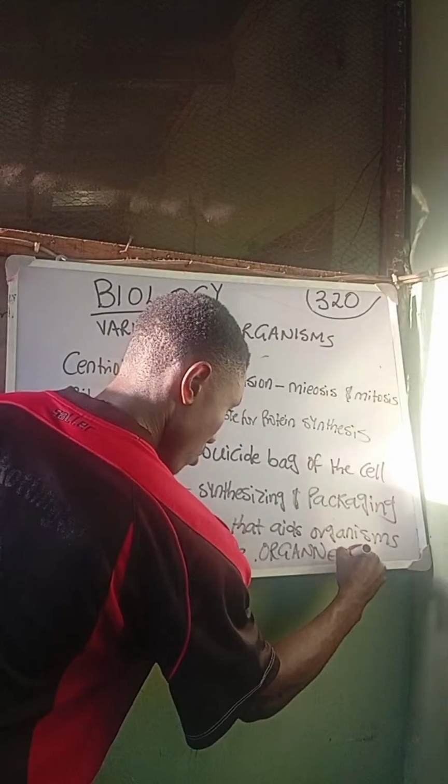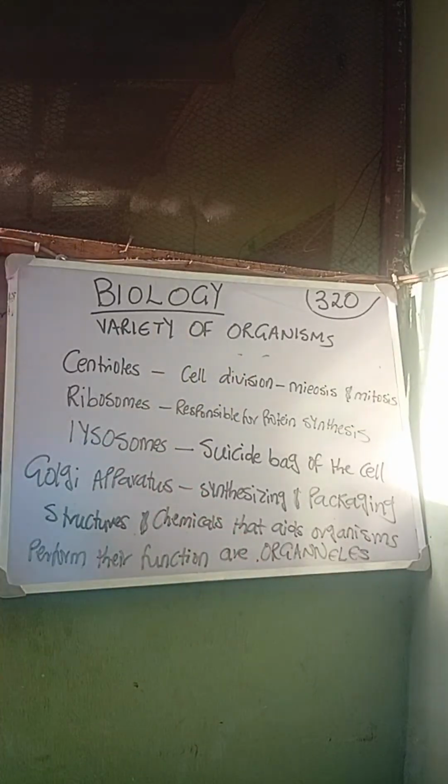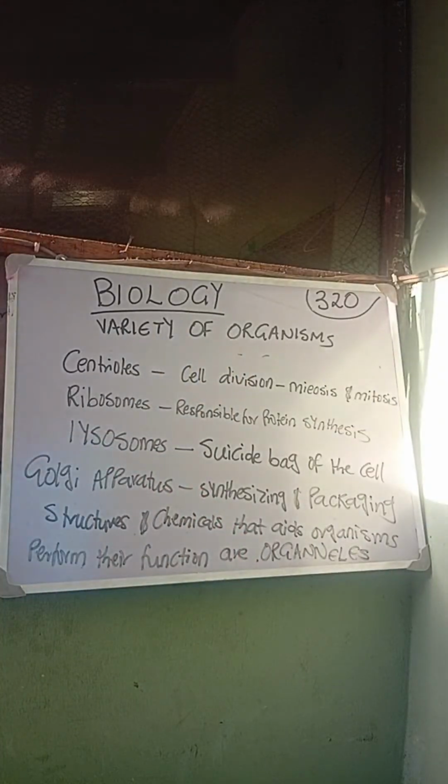So structures and chemicals that help any organism, be it plants or animals, to perform their functions, that is what is known as organelles. You understand? So that is basically how it is.